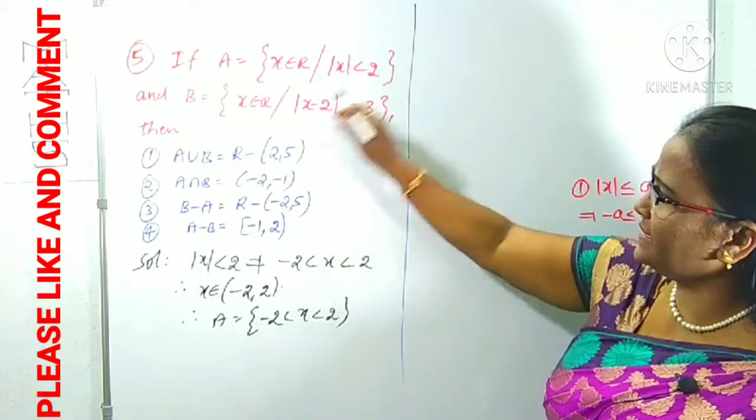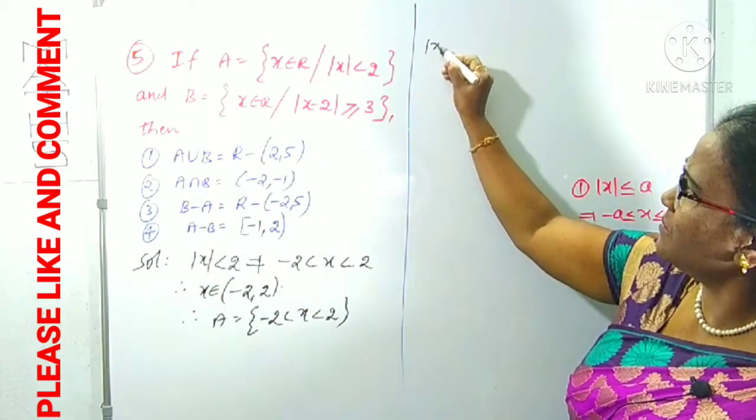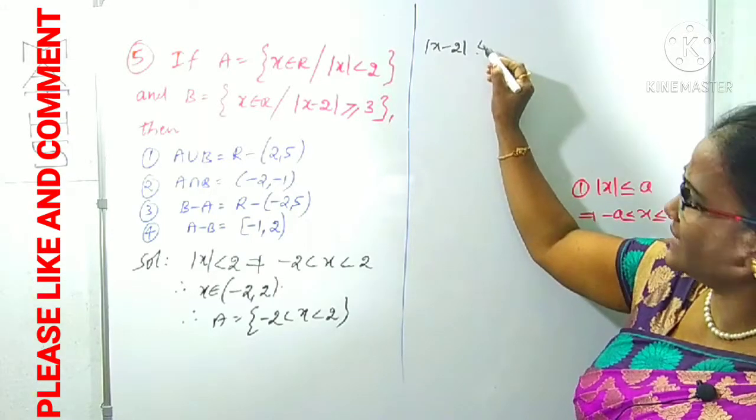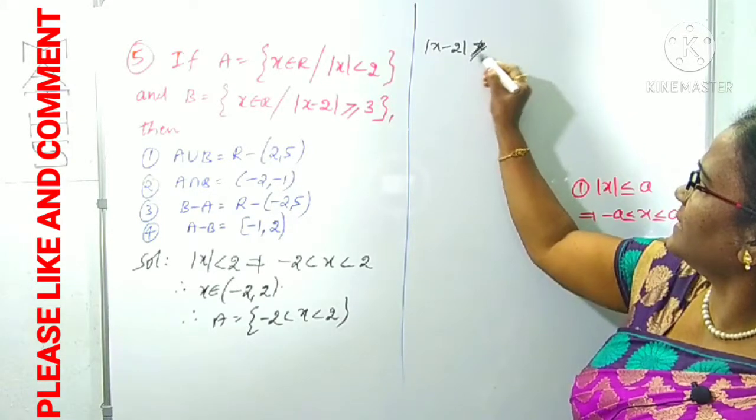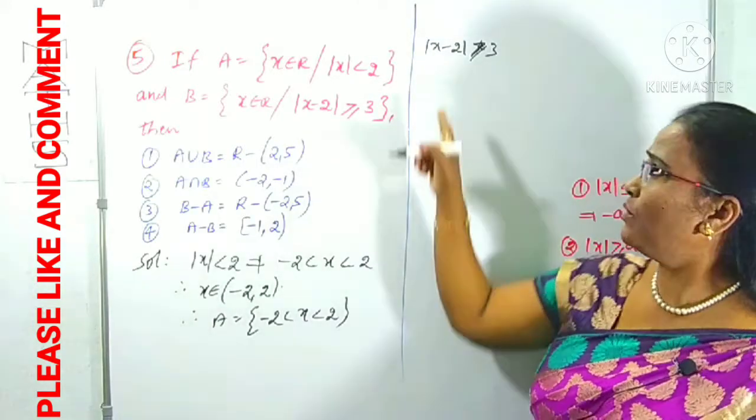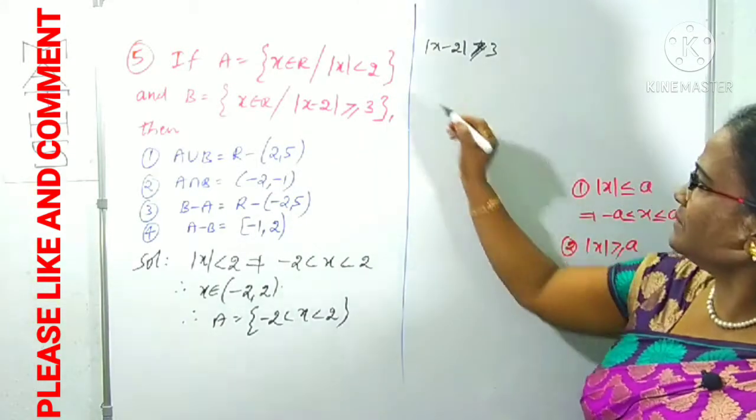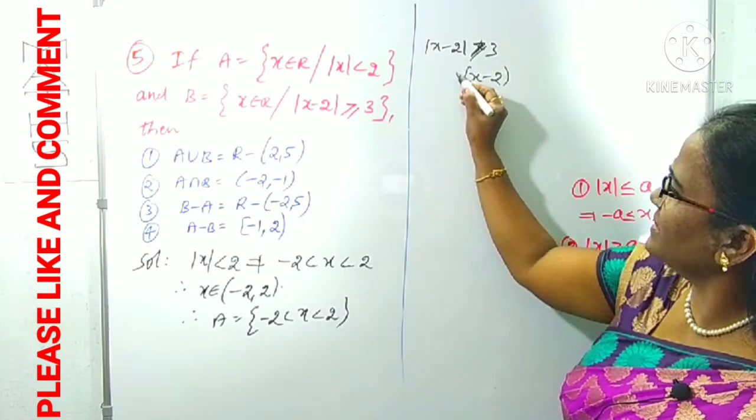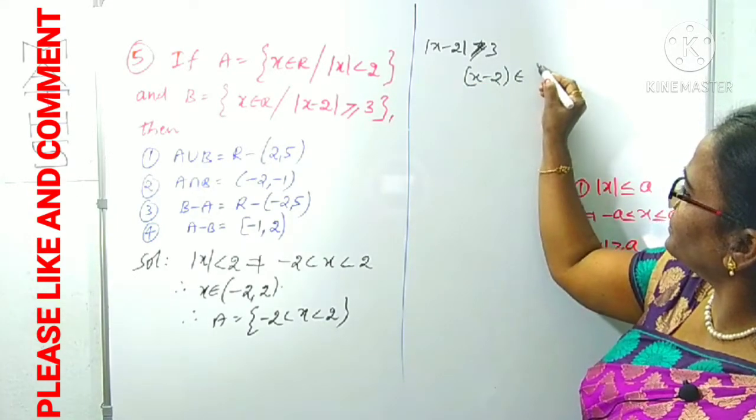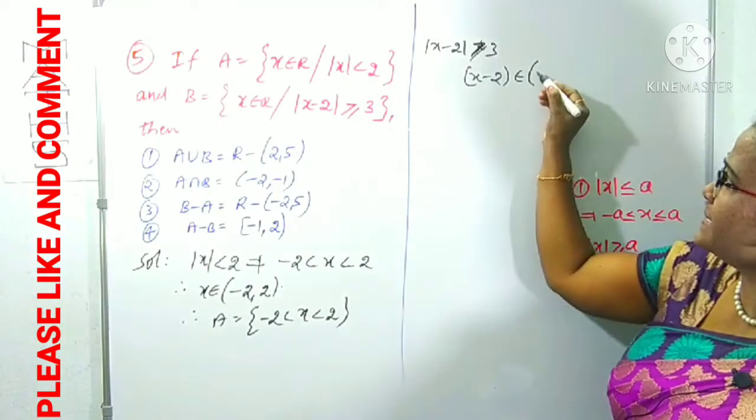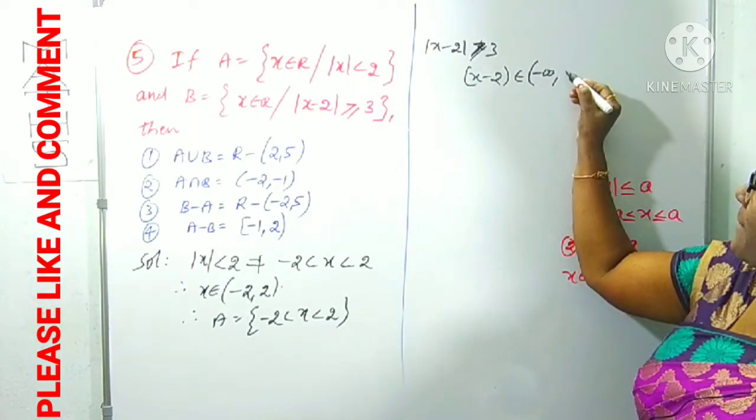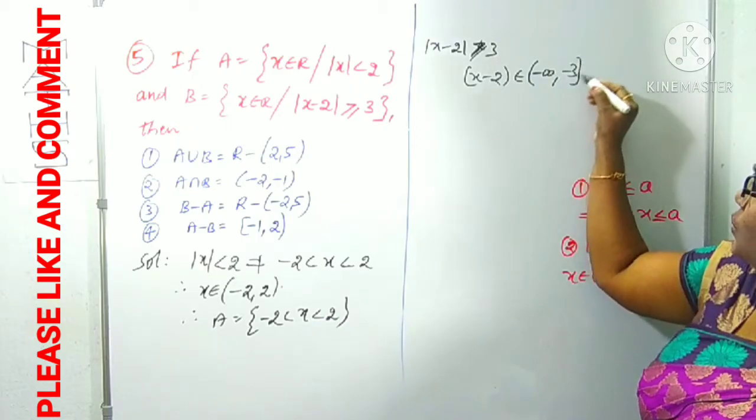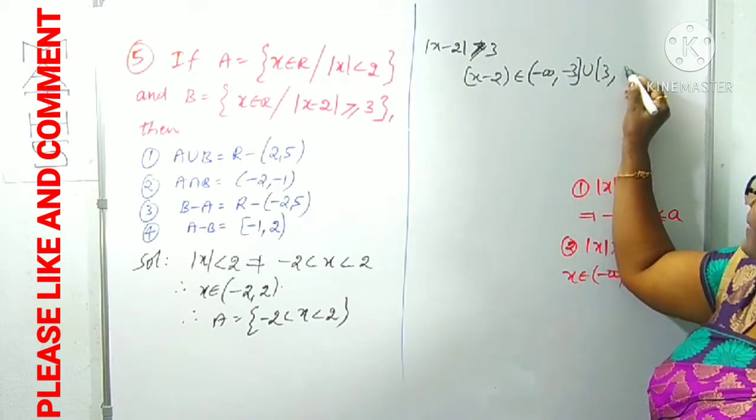B is one of the set containing |x - 2| ≥ 3. Now |x - 2|, just like |x|, means indirectly that x - 2 belongs to (-∞, -3] union [3, ∞), right?